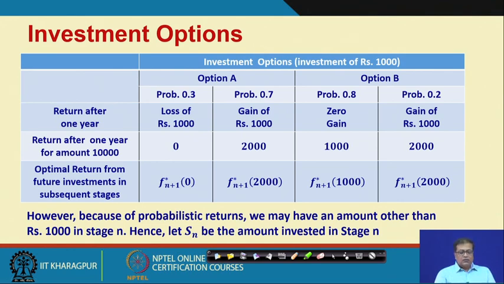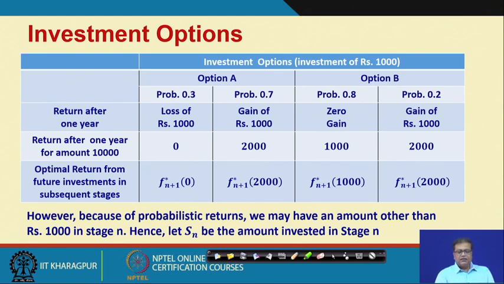So, that is how this table looks at this point. But there is one more thing to think about. Look here, we have 1000 rupees, but you really do not have these 1000 rupees in the subsequent stages. So, it is better not to consider 1000, but to have a value S n, which is the amount invested in stage n. Because of probabilistic return we may not really have 1000 rupees. So, let us have S n be the amount invested in a given stage.